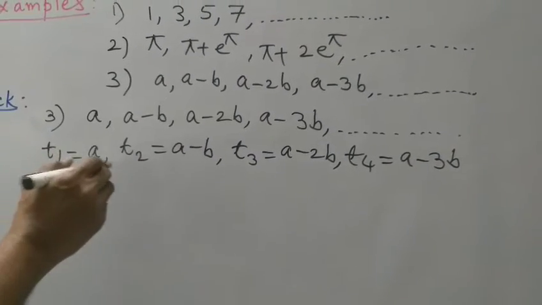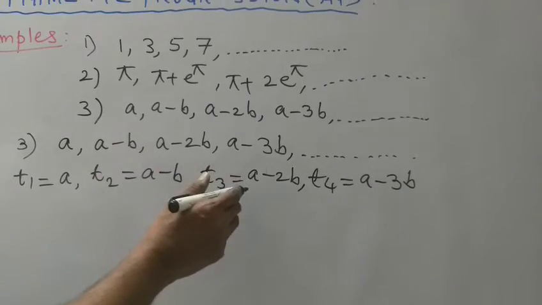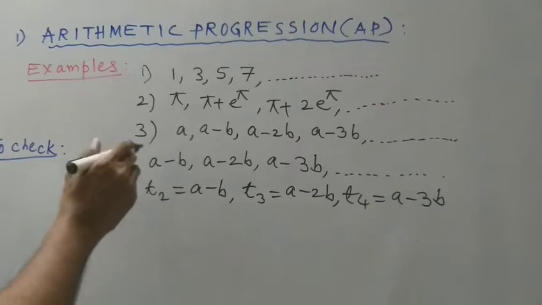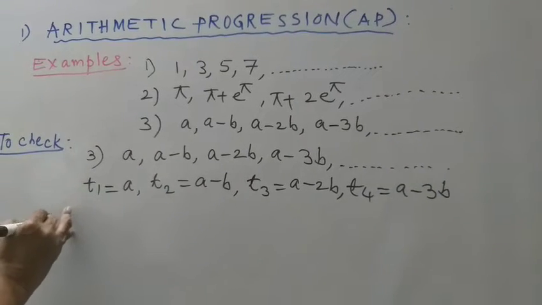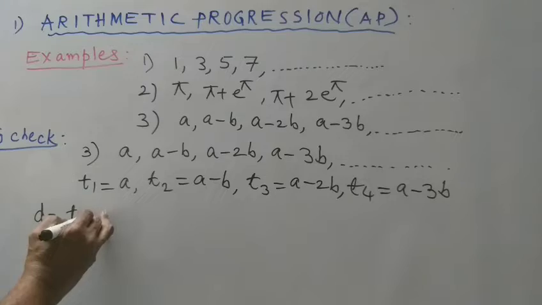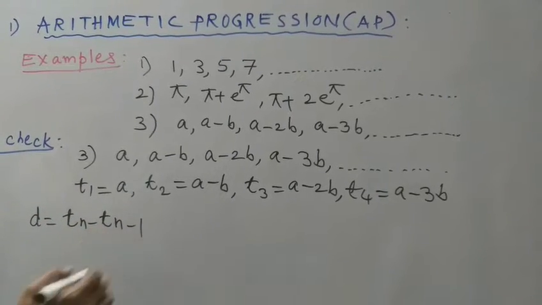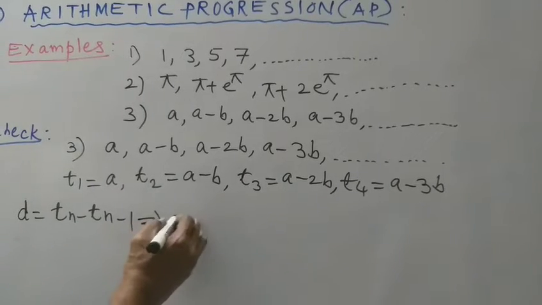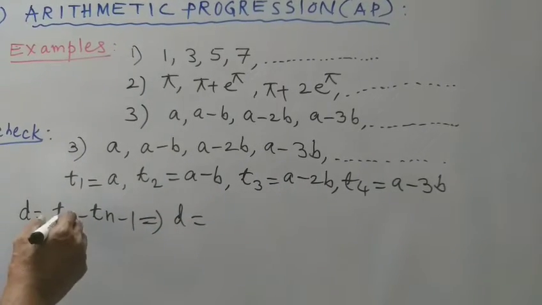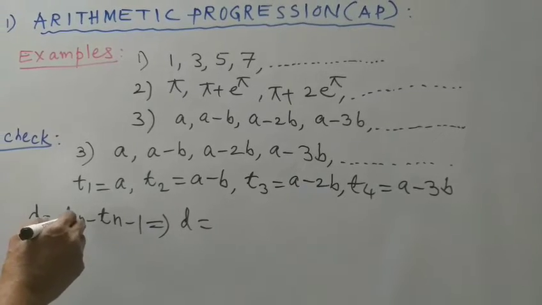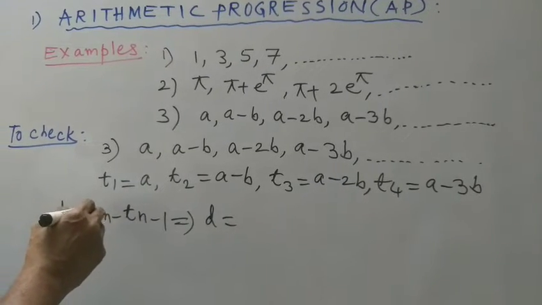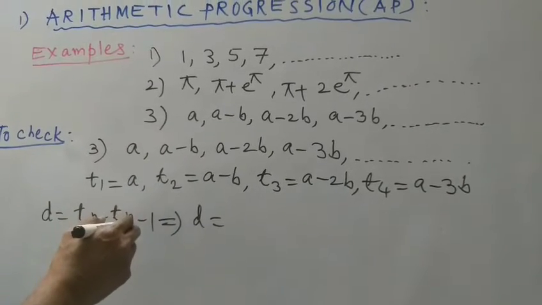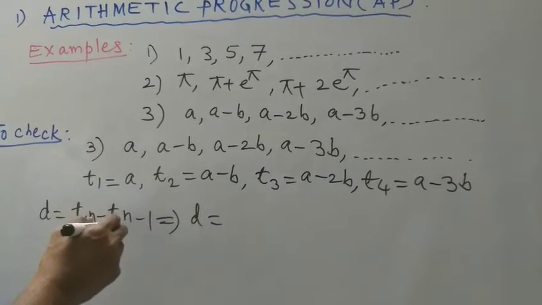The common difference of this sequence is D equals Tn minus T(n minus 1). Substituting n equals 2, n minus 1 becomes 2 minus 1, which is 1. So it becomes T2 minus T1.